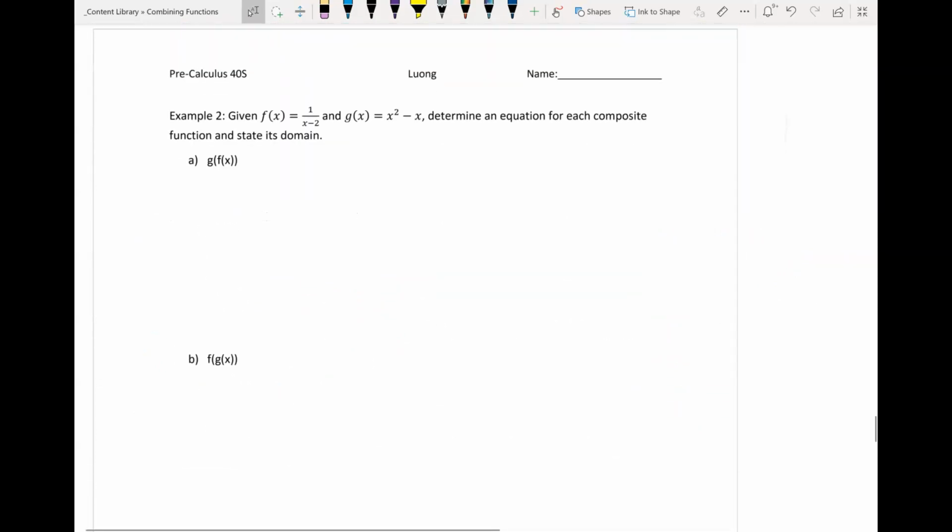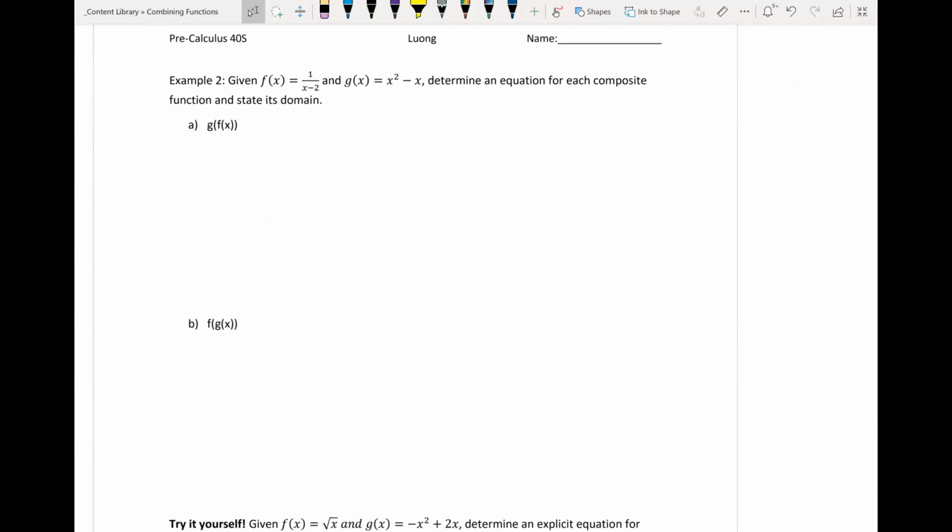We're going to do the same thing, but for example 2, and we're going to get some rationals. So we're going to find g of f of x. So f of x is 1 over x minus 2. And we're going to insert this into g, so that's going to be (1 over x minus 2) all squared minus 1 over x minus 2. I'm going to continue and simplify this.